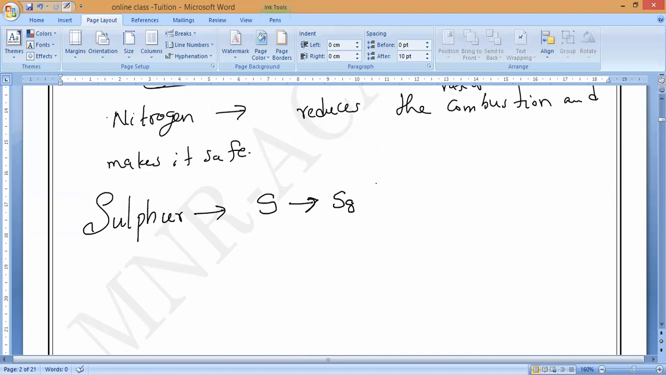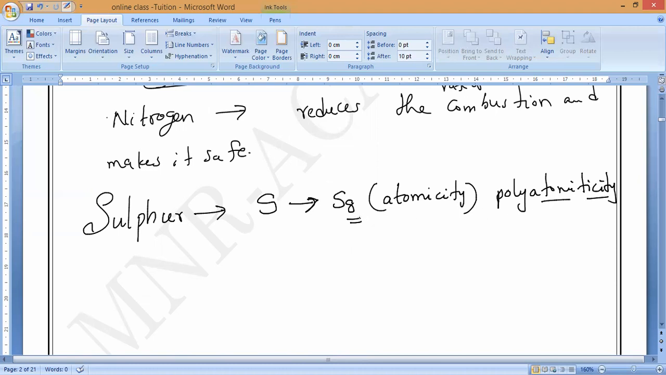It is polyatomic. The atomicity is 8. So that is why it is called polyatomicity. Please, all of you should remember. So 8 atoms of sulfur are combined together. That is why it is called polyatomicity.